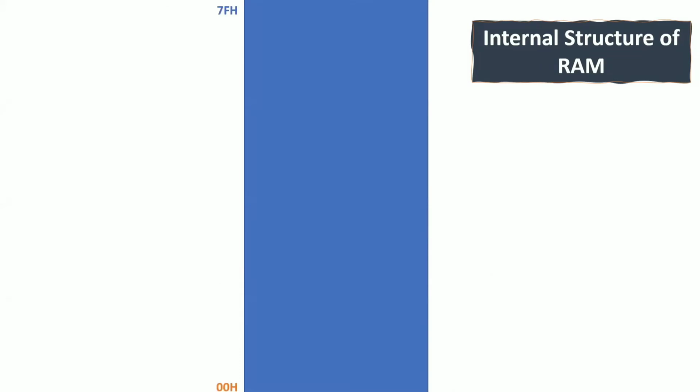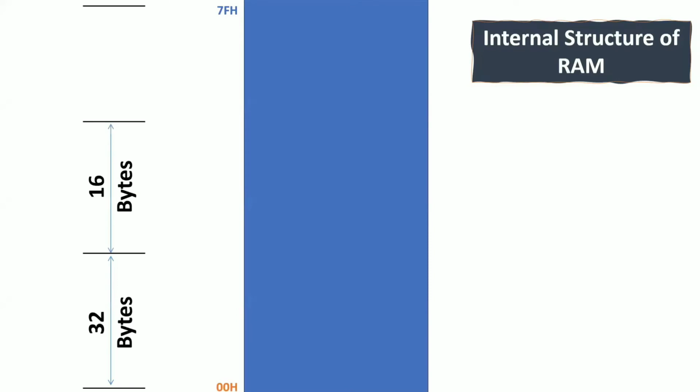We have the internal RAM. So what is the size of the internal RAM? 128 bytes. Now what is the starting address location of the internal RAM? 00, and the ending address location is 7FH. I'm sure you know up to this, right? Now this internal RAM is divided into 3 different sections. The first section occupies 32 bytes out of 128 bytes. The next section occupies 16 bytes, and the next section occupies 80 bytes. Now you tell me, you understood up to this much?